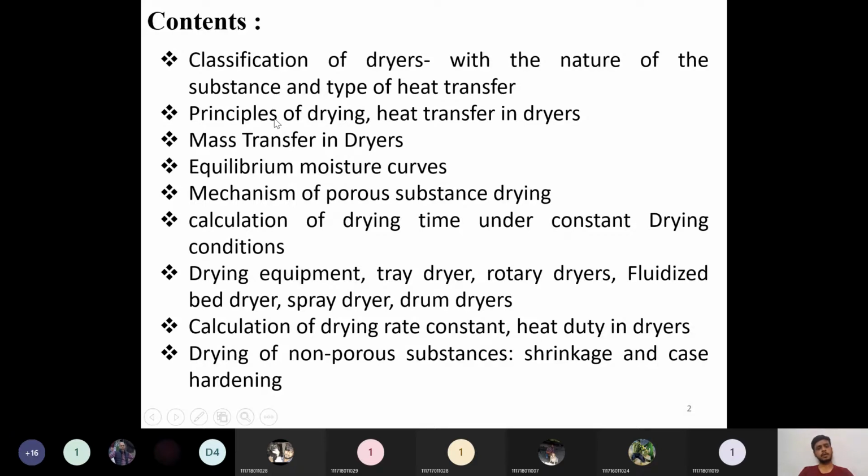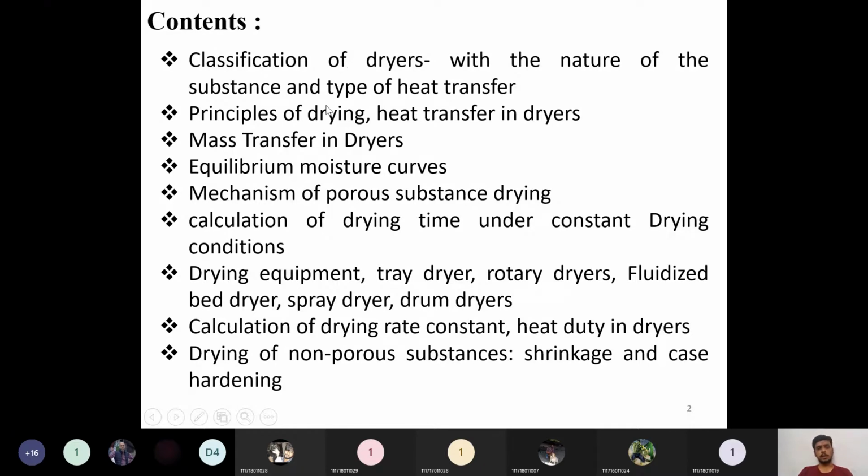Then we will go for calculation of drying: various drying periods will be there, constant drying period, falling drying period, and then afterwards how to calculate the drying times. Then after completing all this, mechanism of porous substance and mechanism of non-porous substance, shrinking, case hardening, and finally classification of dryers. Then it will be easy.